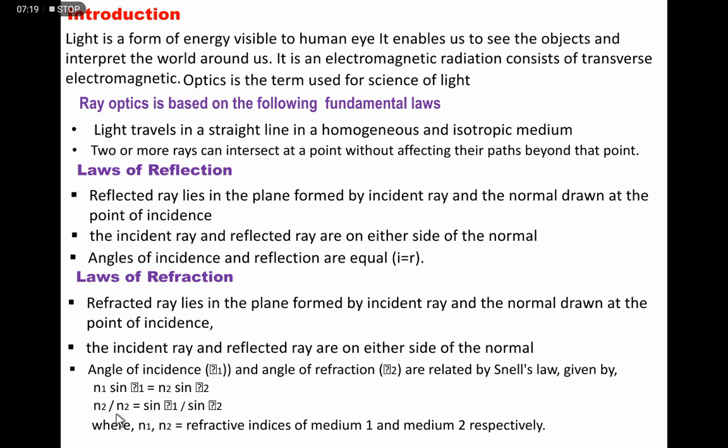So this equation becomes n2 by n1 equals sine i by sine r. This n2 by n1 is again n, that is the refractive index of the second medium with respect to the first medium. It is equal to sine i by sine r.